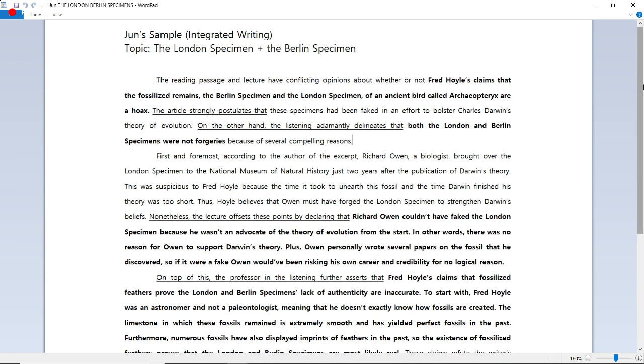The reading passage and lecture have conflicting opinions about whether or not Fred Hoyle's claims that the fossilized remains, the Berlin specimen and the London specimen, of an ancient bird called Archaeopteryx are a hoax. The article strongly postulates that these specimens had been faked in an effort to bolster Charles Darwin's theory of evolution. Bolster means to strengthen. On the other hand, the listening adamantly denies that both the London and Berlin specimens were not forgeries because of several compelling reasons. So I didn't even end up writing "were not faked."